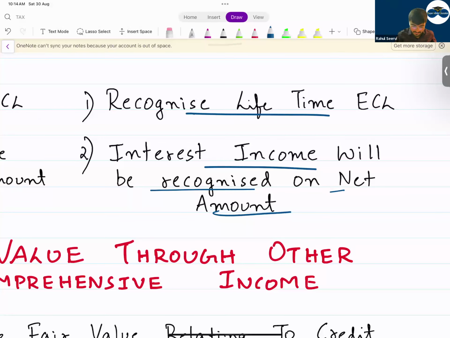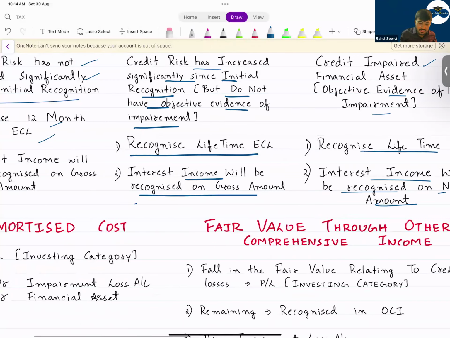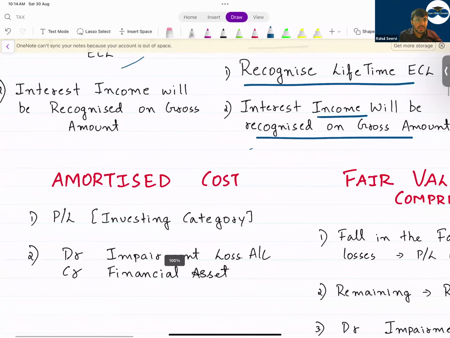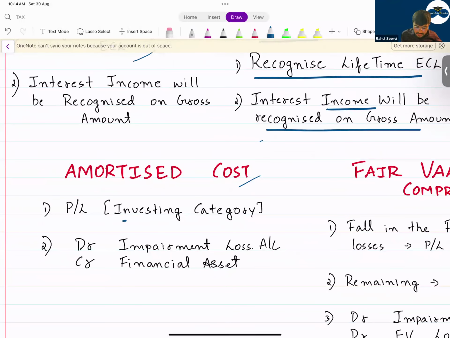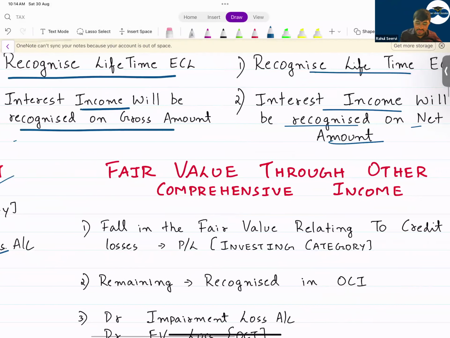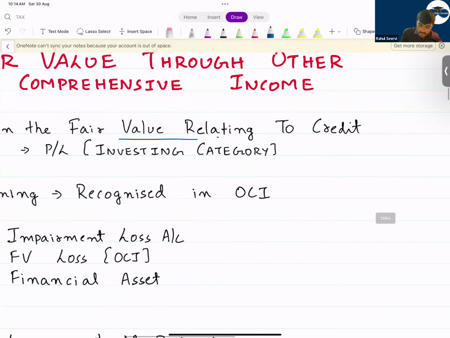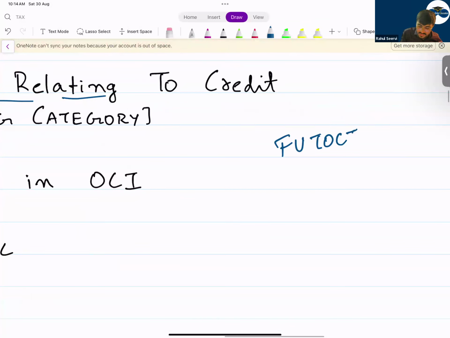So see, where should you record the lifetime loss? If it is at amortized cost, if you have an impairment loss, record it in the investing category: debit impairment loss, credit financial asset. If it's at fair value through OCI for a debt instrument, it falls in fair value through OCI. Now, whenever we calculate fair value through OCI, can I say automatically the impact will be taken to what?